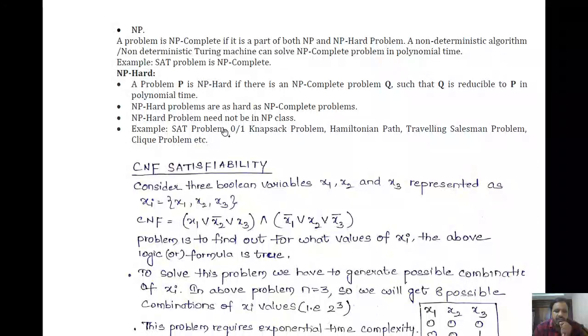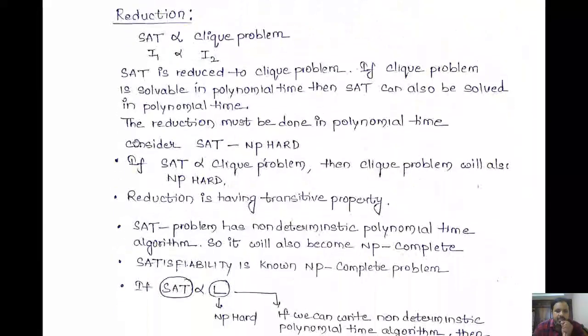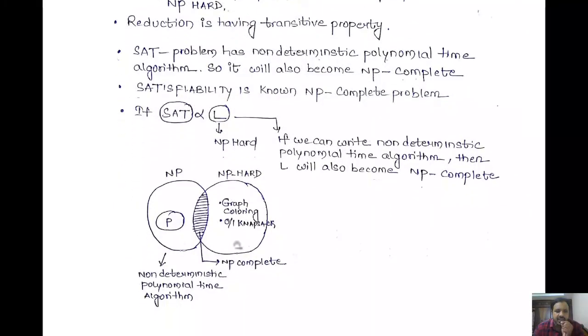So whenever we are able to define a non-deterministic polynomial time algorithm, then this problem will become an NP complete problem, right? Initially it will be considered as NP hard. The moment we get a non-deterministic polynomial time algorithm, it will become NP complete. Okay, so let me give the classification. See here, this is how it could look.